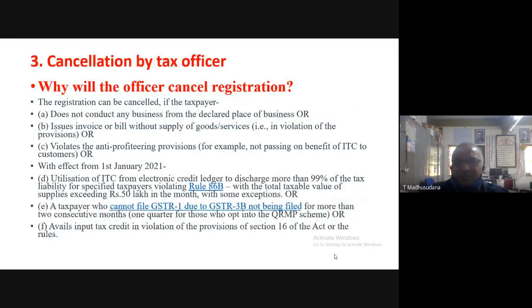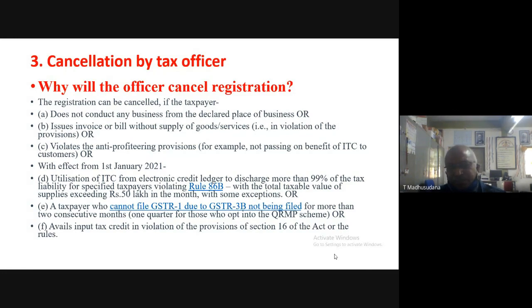Next, cancellation by tax officers. This is the third method of cancellation of registration. Why will the officer cancel registration?